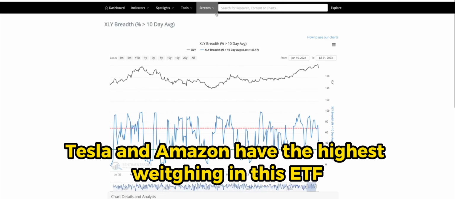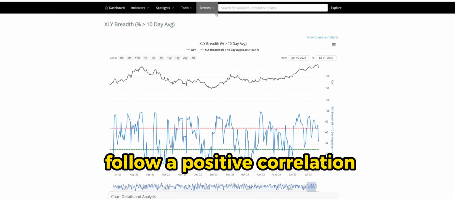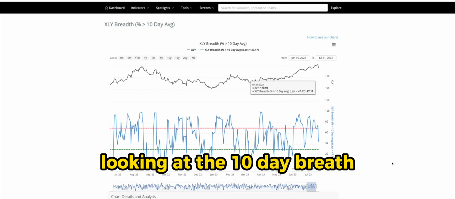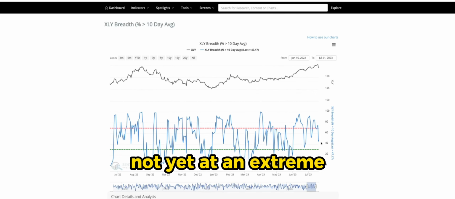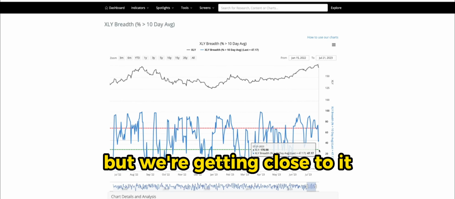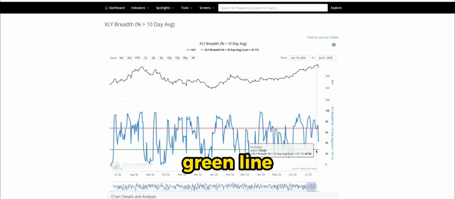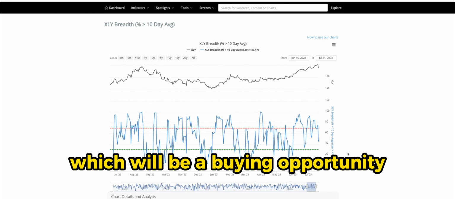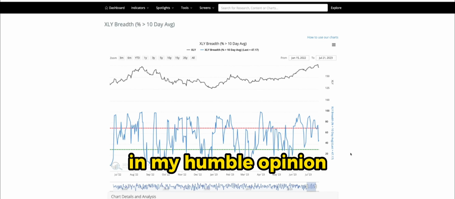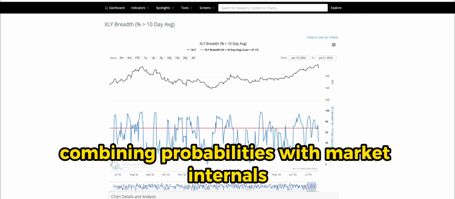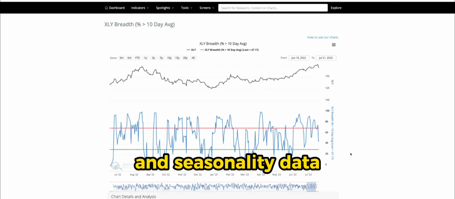Tesla and Amazon have the highest weighting in this ETF and usually follow a positive correlation. Looking at the 10-day breadth, we are not yet at an extreme, but we're getting close to it. I will be waiting for a complete cycle back down to the green line right here, which will be a buying opportunity in my humble opinion. I have found great accuracy combining probabilities with market internals and seasonality data.